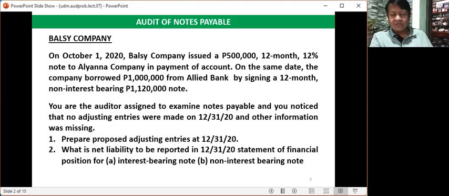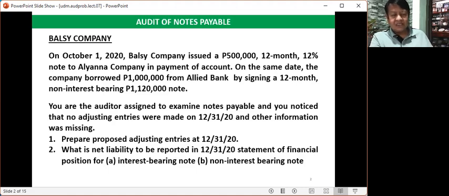You are the auditor assigned to examine notes payable, and you noticed that no adjusting entries were made on December 31, 2020, and other information was missing.